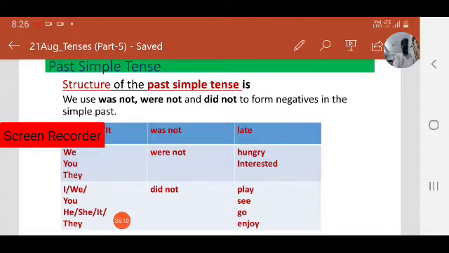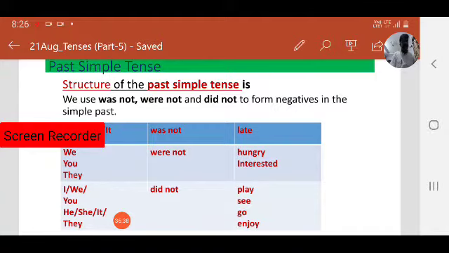Next, for all subjects, as you know, we have discussed this structure in the previous slide. That is the negative form of the past simple tense. I didn't play. You didn't see. He didn't go. They didn't enjoy. You can frame a number of sentences using this box. While using these structures, we can add a time frame.